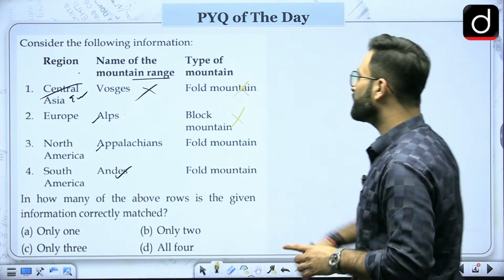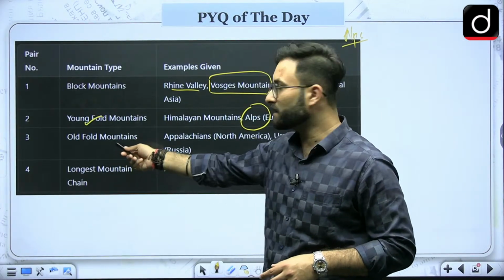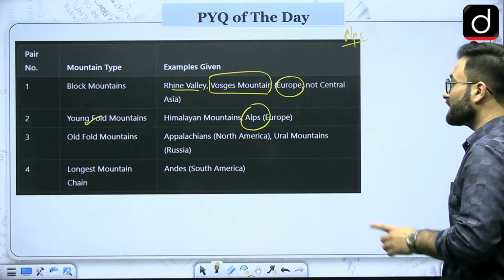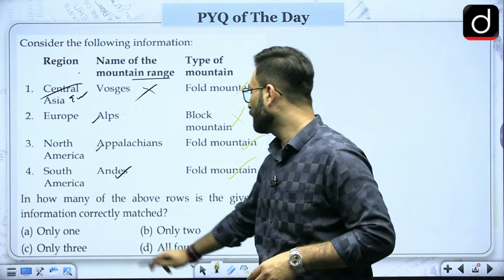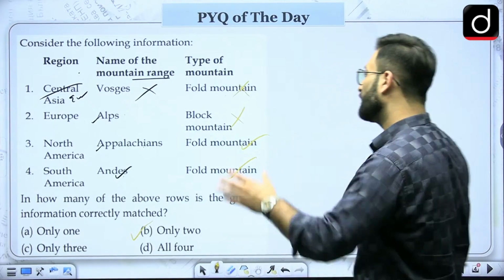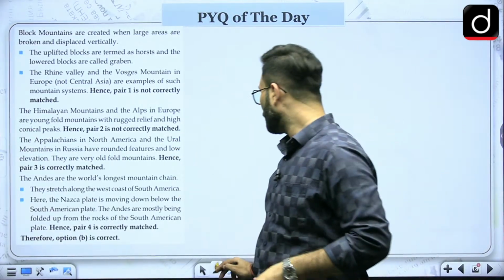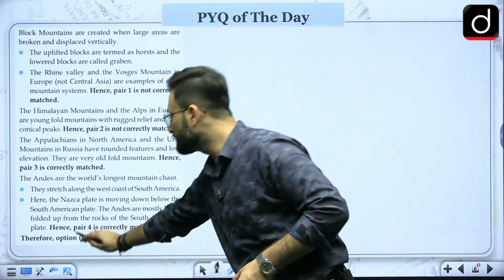Coming to the next one, Appalachians and the Andes. Appalachians are old fold mountains, so these are basically fold mountains, and the Andes, the longest mountain chain, is also a fold mountain. So only 3 and 4, option B, would be your right answer. Other than this portion, the explanation given here we have already seen in the form of a table. So option B is your correct answer.